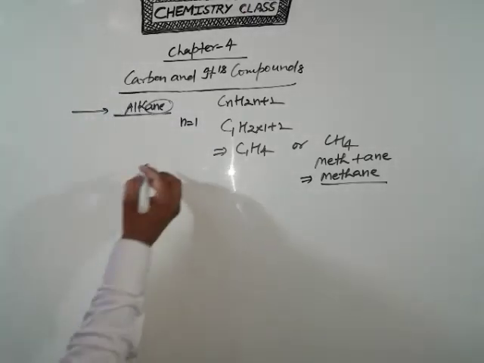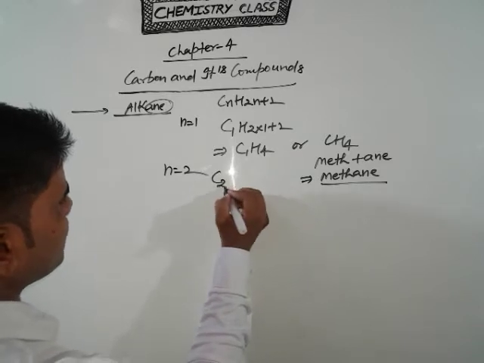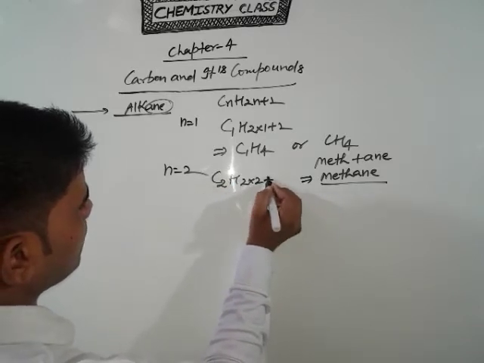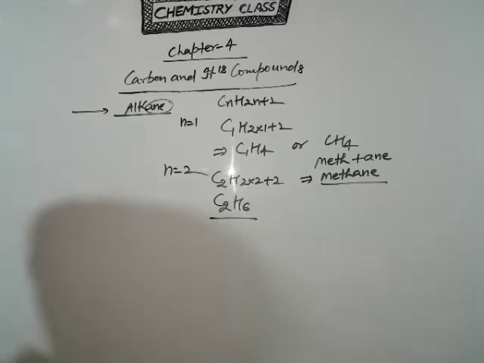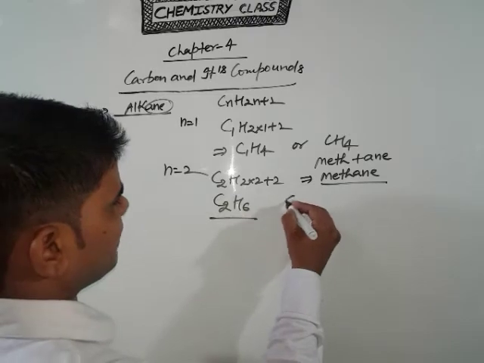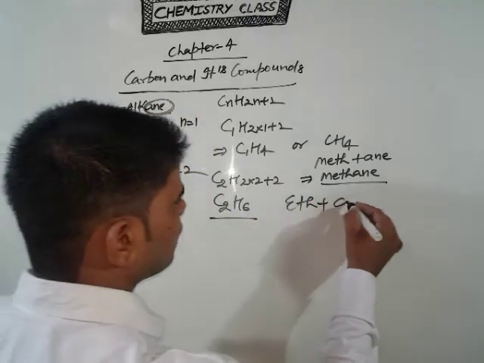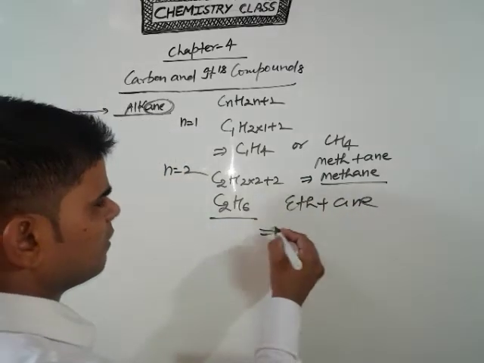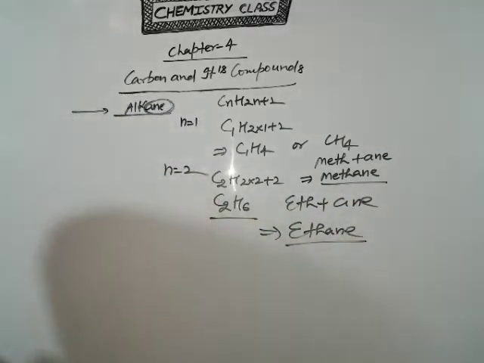Clear? Now come to n equal to 2. So it is C2H(2×2+2). So the formula will come C2H6. So in this case the carbon atom is 2, so that's why taking eth, and this is the part of alkane. So you are adding ane. So finally your compound name is ethane.